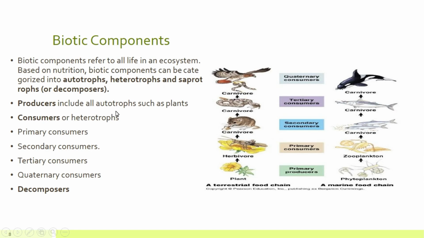So basically the other terminology that we can use for autotrophs is producers, and the other terminology that we can use for heterotrophs is consumers. In an ecosystem, we can find four types of consumers, which are primary consumers, secondary consumers, tertiary consumers, and quaternary consumers, which are surviving by eating each other. And finally, decomposers, which are organisms that are eating dead, decaying matter and decomposing it and taking their nutrients and sending them back to the soil.